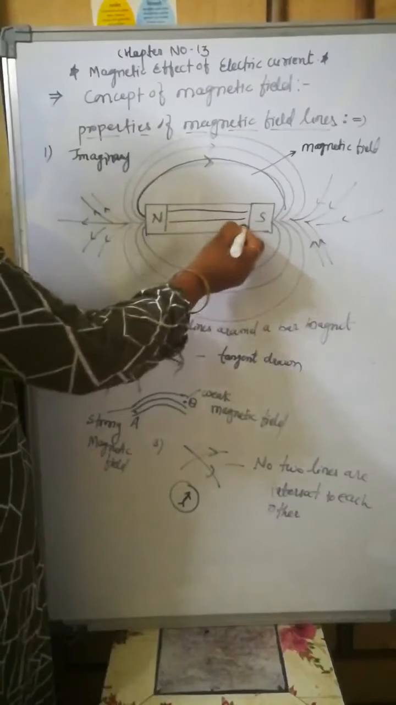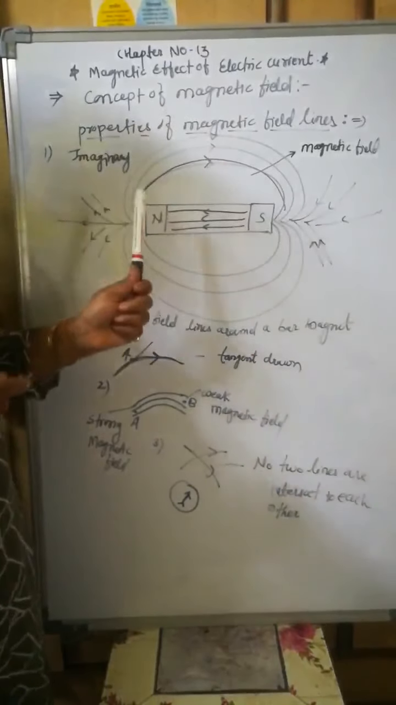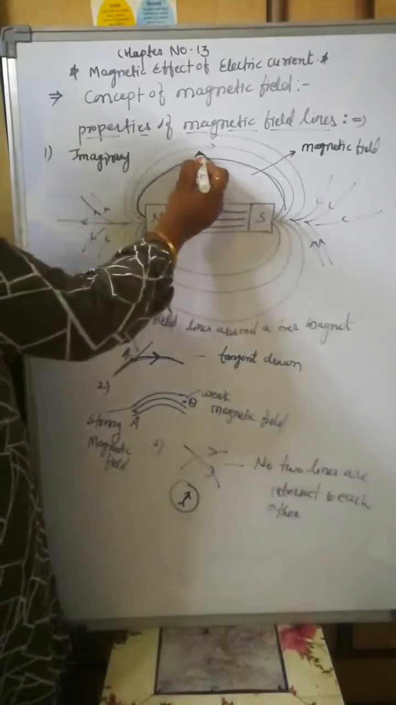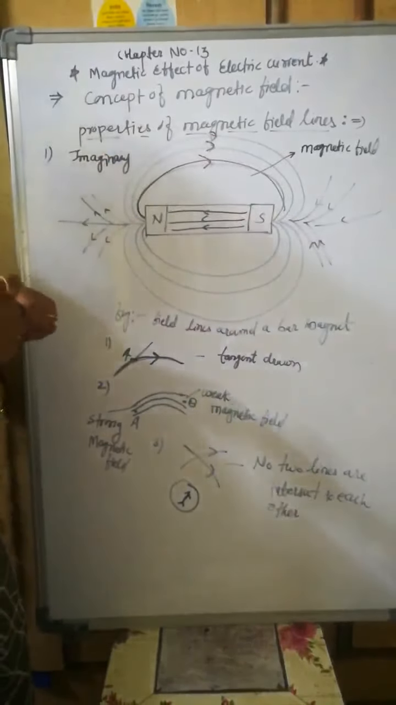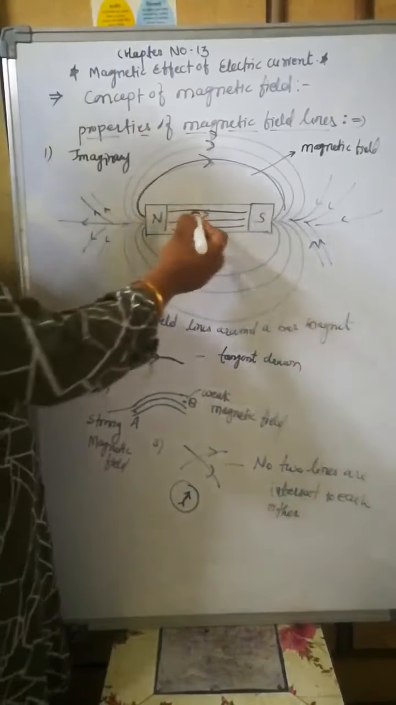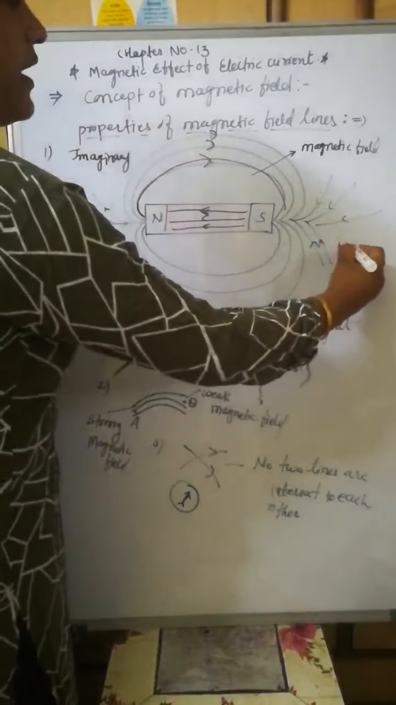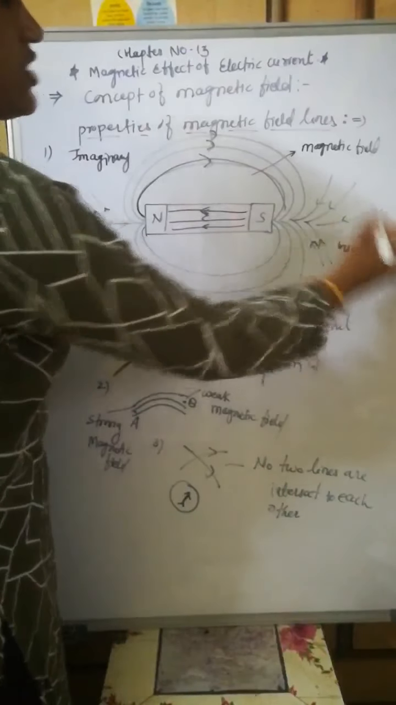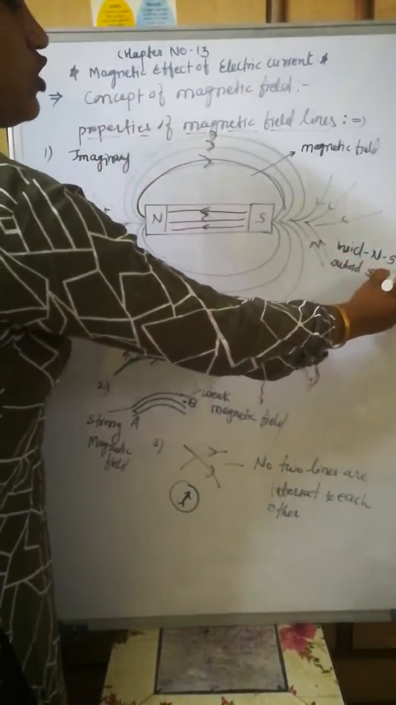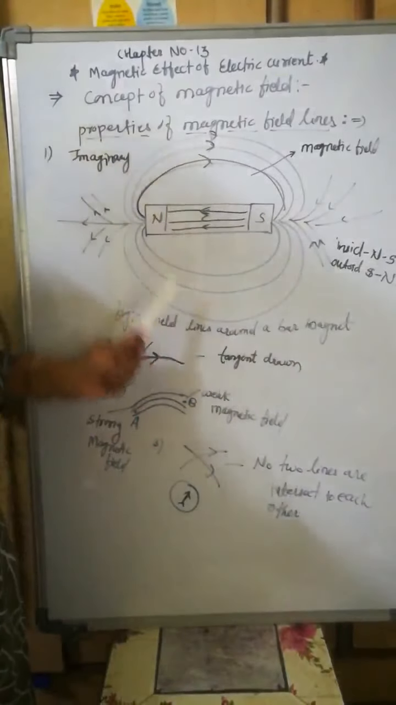Now see here, the direction of the field lines outside the magnet is from north pole to south pole. But inside the magnet it is from south pole to north pole. See here, the direction is changed. The direction of the magnetic field lines is south to north inside the magnet.